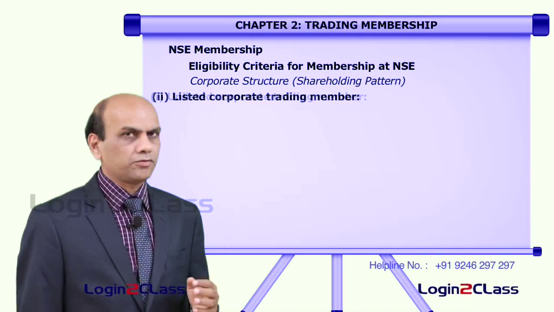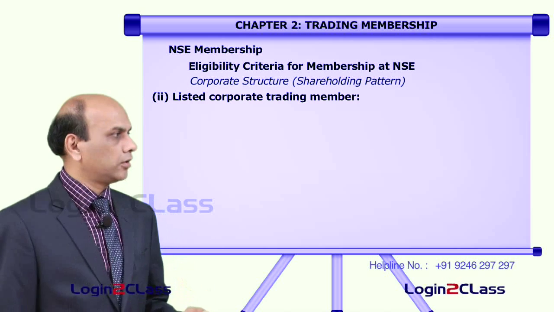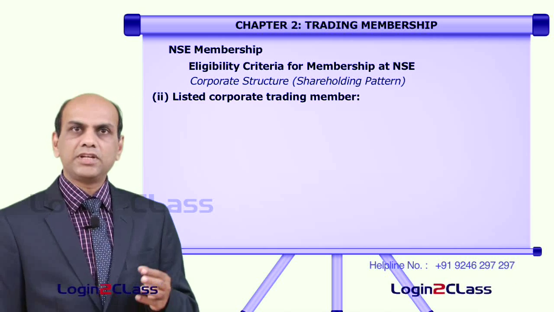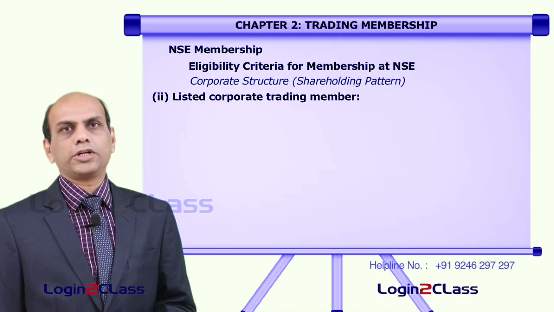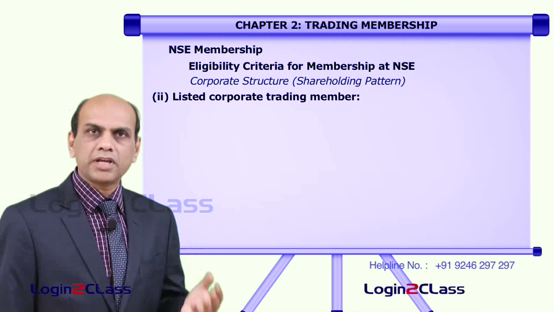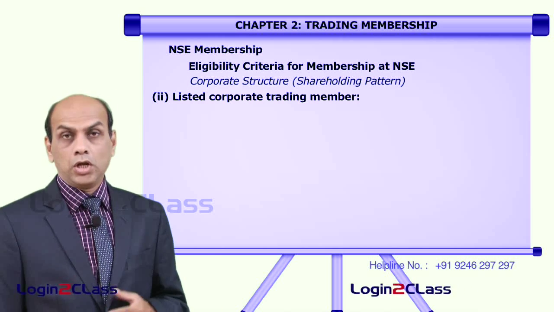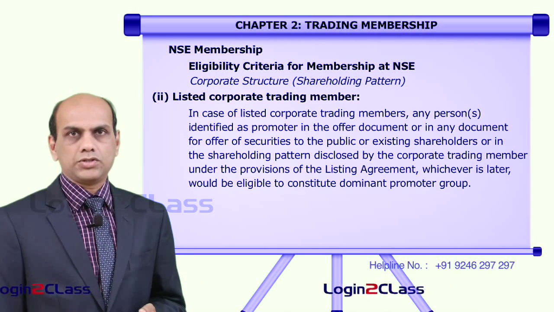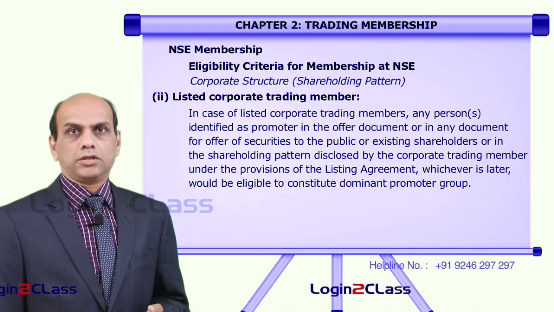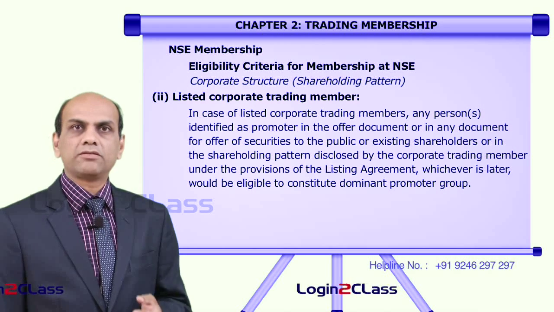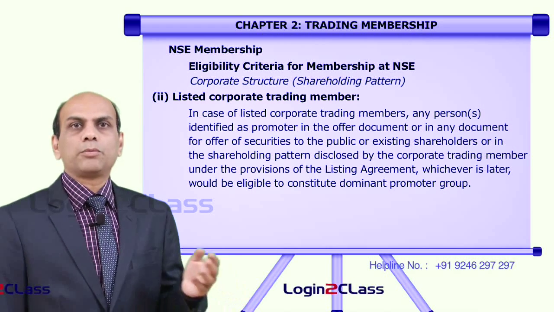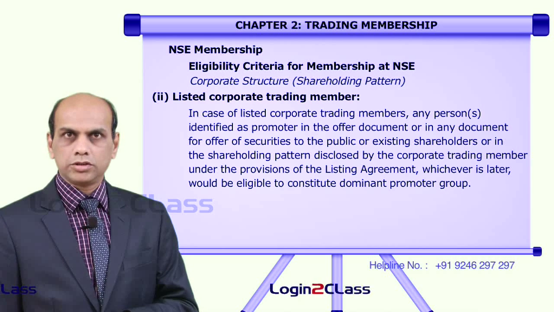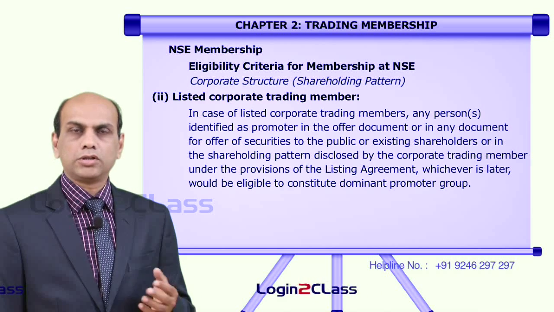The second category of the corporate trading member is the listed corporate trading member. As we have already indicated, a listed corporate trading member is a trading member who already has a listing on the stock exchange. So, any company which is listed on the stock exchange would have already submitted documents in which it would have explained who is the promoter, who has the better stake in that company.